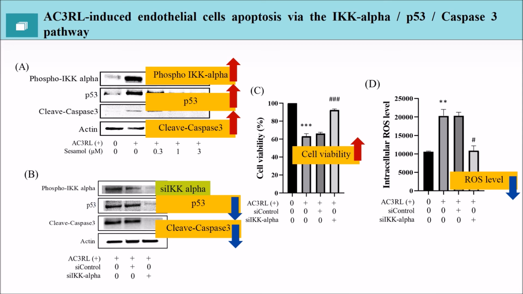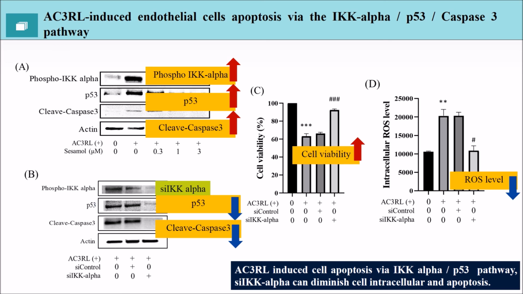So, the above data show that ApoC3 LDL induces endothelial cell apoptosis via the IKK alpha, p53 and caspase-3 pathway. And the siIKK alpha can diminish intracellular ROS and apoptosis.